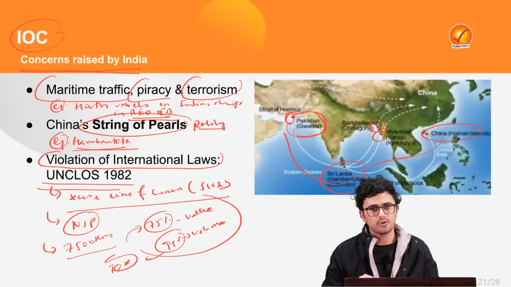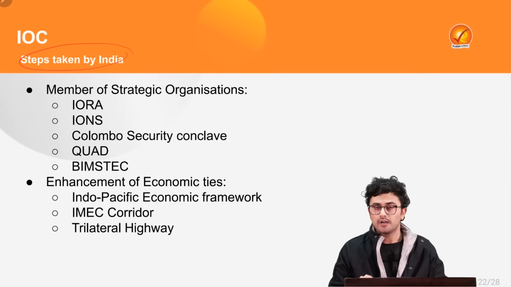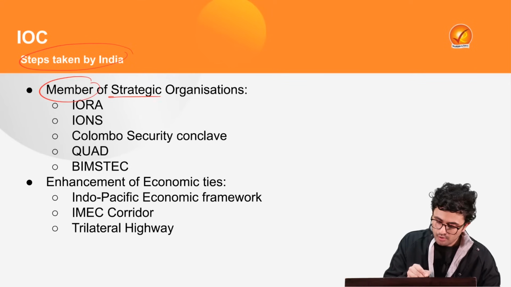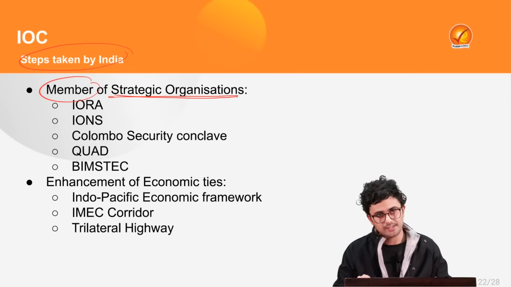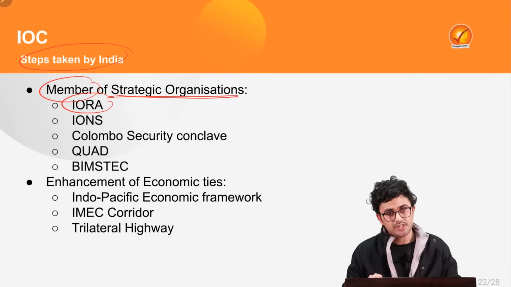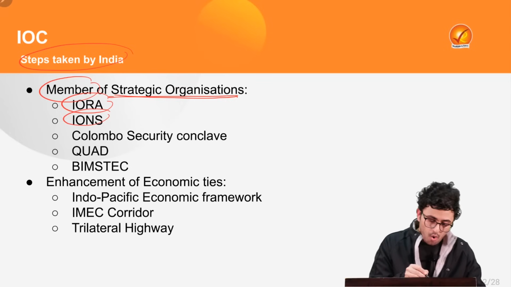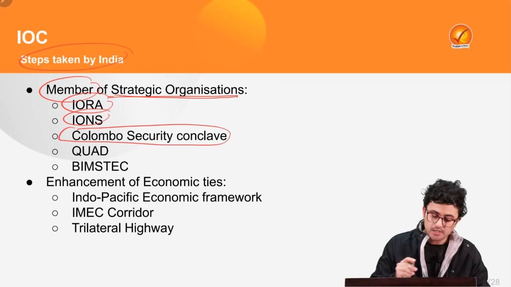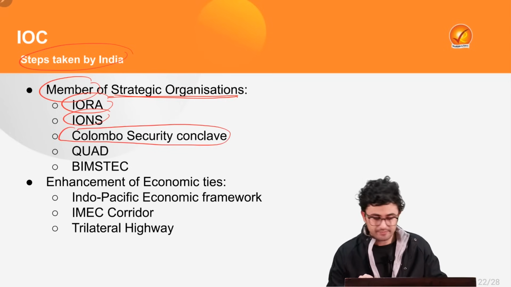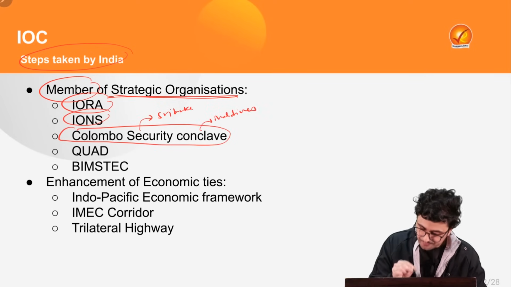Let's have a quick overlook on that. What are the steps taken by India to address these concerns? First and foremost, India is a member of various strategic organizations such as Indian Ocean Rim Association and Indian Ocean Naval Symposium. Also, India is part of Colombo Security Conclave, where the other members are Sri Lanka and Maldives.